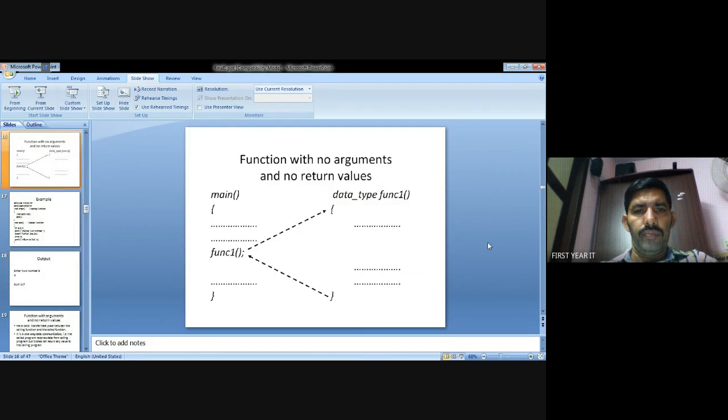Example: this is the main function. In the main function you call the declaration of function 1. This sub function accesses the subclasses, data type function 1. So the main function passes no values, and the sub function returns no values to the main function. That is called a function with no argument and no return values.